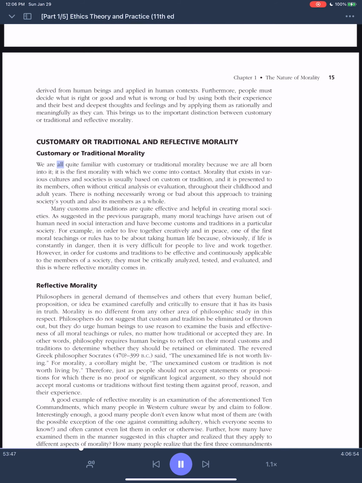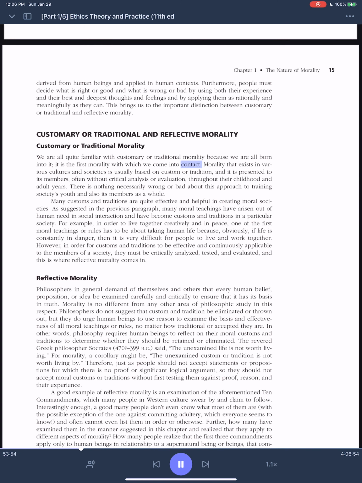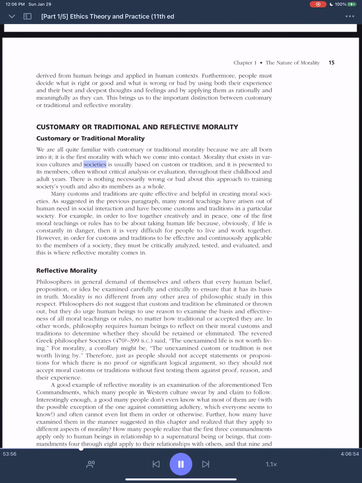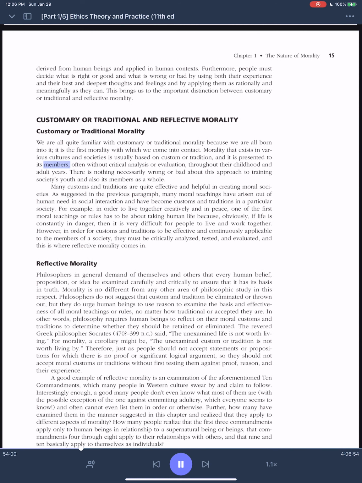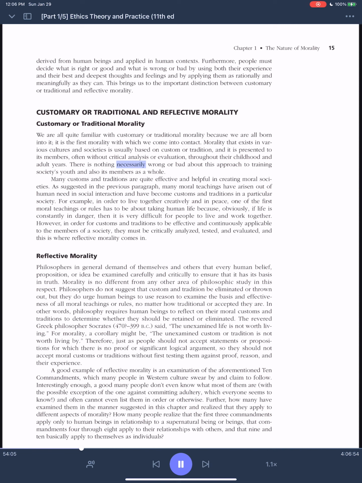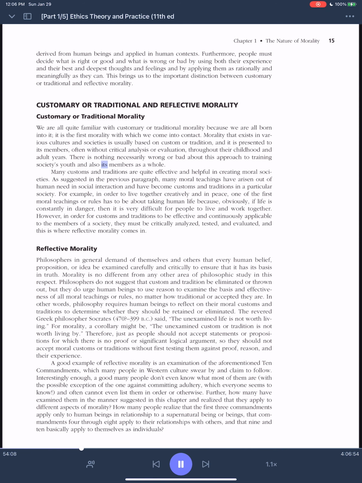Customary or traditional morality. We are all quite familiar with customary or traditional morality because we are all born into it. It is the first morality with which we come into contact. Morality that exists in various cultures and societies is usually based on custom or tradition, and it is presented to its members, often without critical analysis or evaluation, throughout their childhood and adult years. There is nothing necessarily wrong or bad about this approach to training society's youth and also its members as a whole.